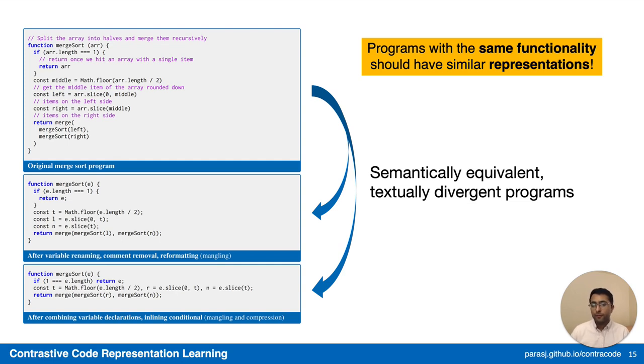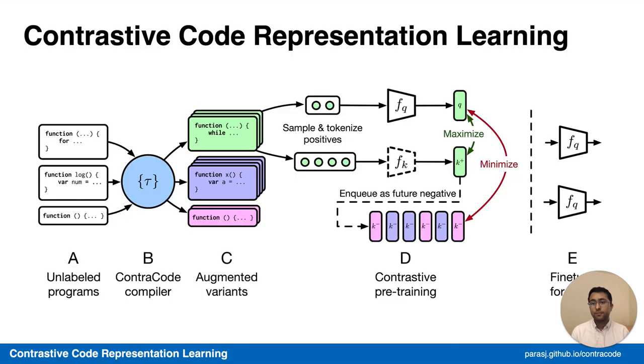However, they're effectively semantically equivalent as they have the same functionality. At runtime, they perform the same exact sequence of operations. So contrastive code representation learning, as our methodology, utilizes these augmentations to then perform contrastive learning.